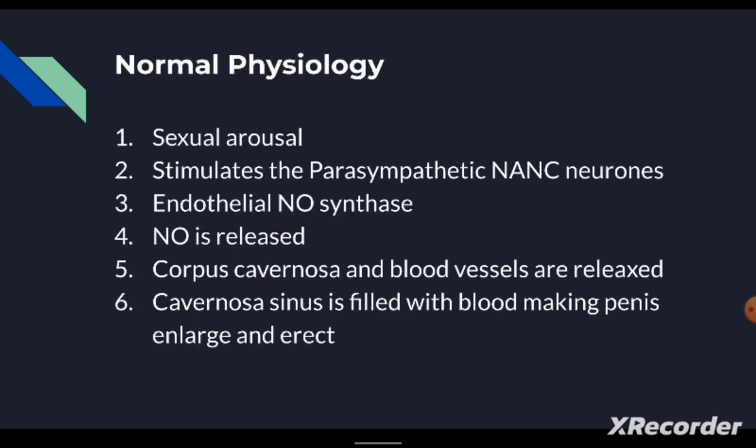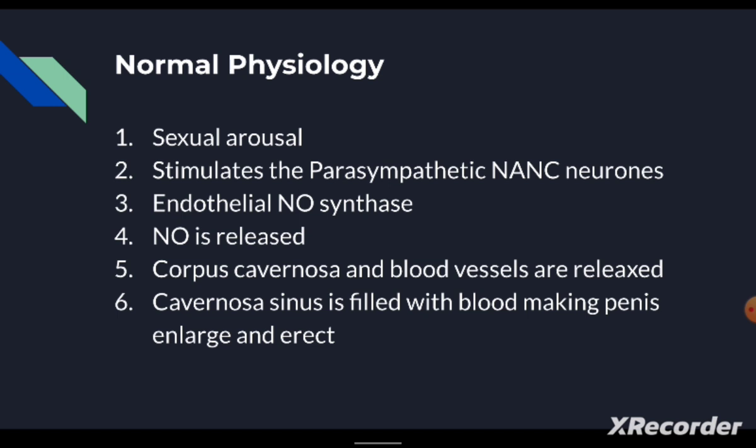So the normal physiology: whenever there is a sexual arousal, the parasympathetic system is activated. The parasympathetic non-adrenergic, non-cholinergic neurons will get stimulated, and these neurons will stimulate the endothelial nitric oxide synthase enzyme, and this enzyme will in turn stimulate the release of nitric oxide.